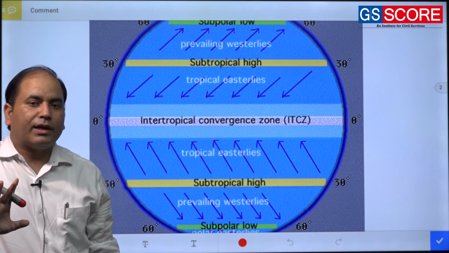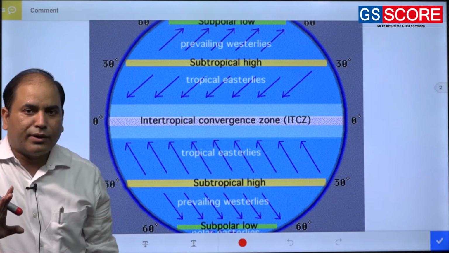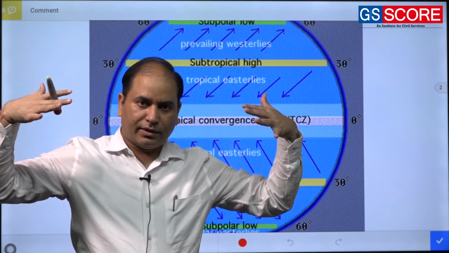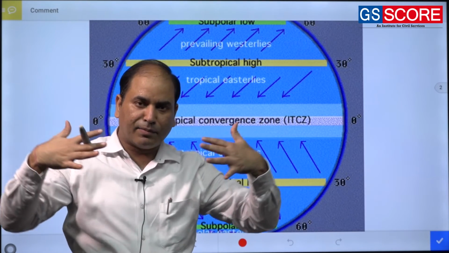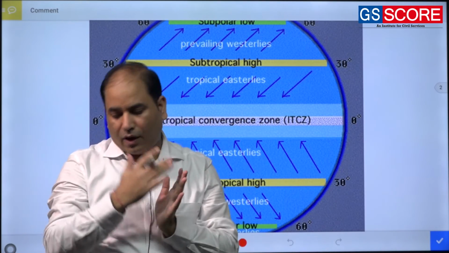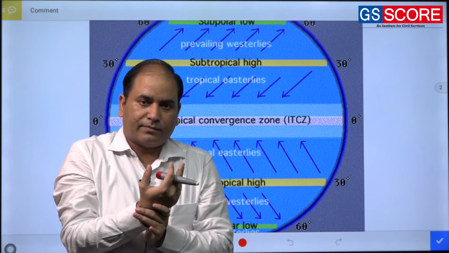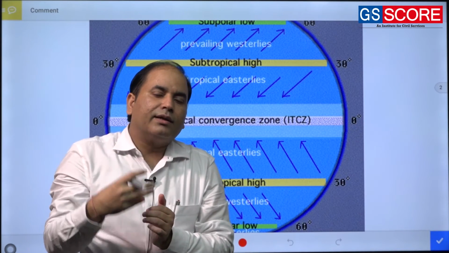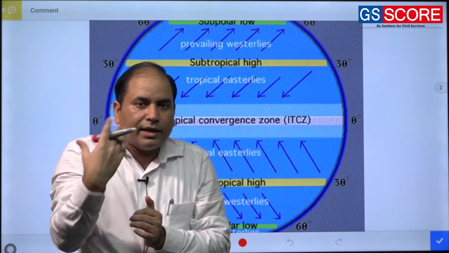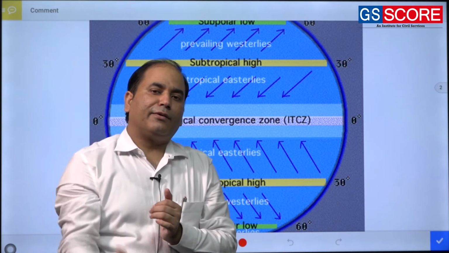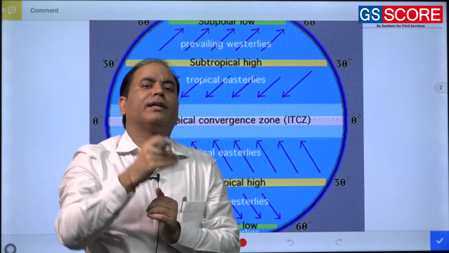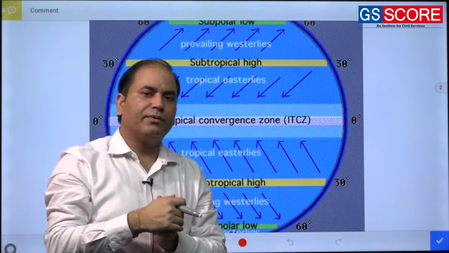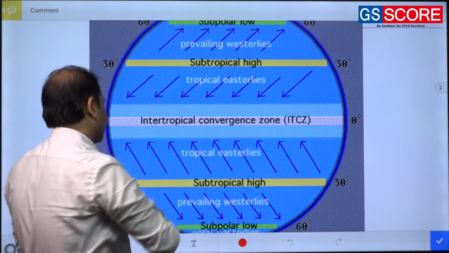So the intertropical convergence zone is a zone of low pressure, where two winds are converging, colliding, and simply rising. The zone of low pressure is always associated with rising air. So wherever there is low pressure, that is high heating, the air will rise, and when the air rises, you will have all the other consequences: adiabatic cooling and condensation.